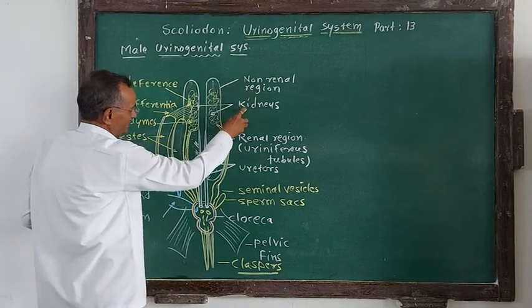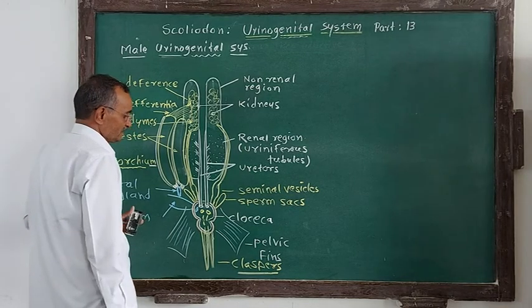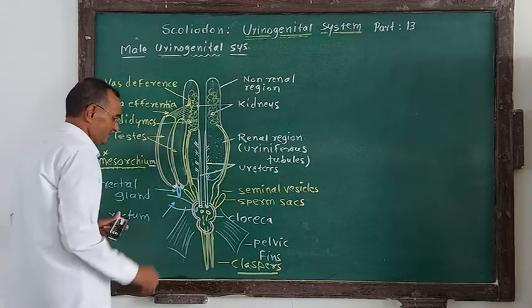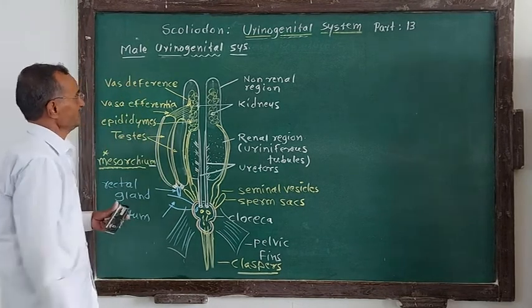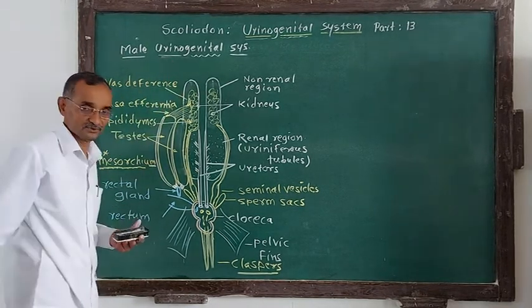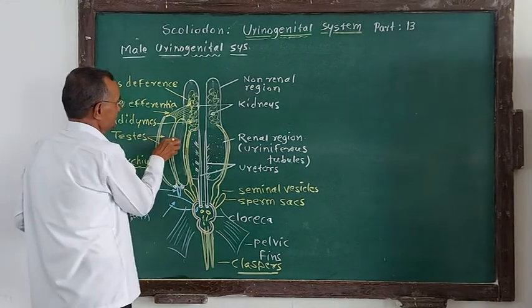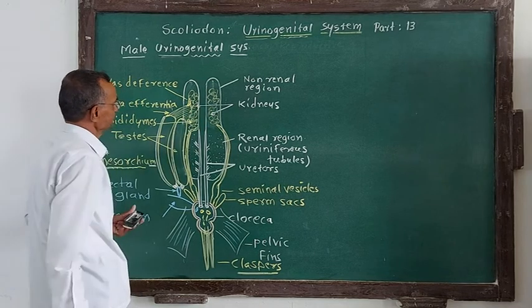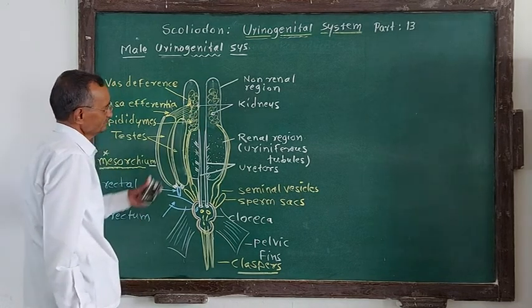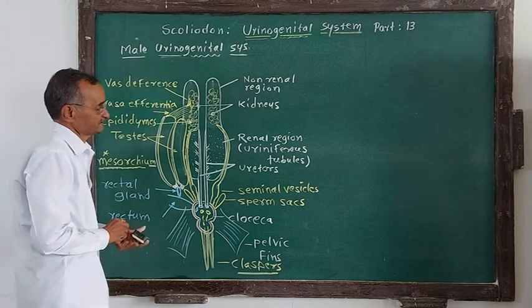Remember, in white color what we have labeled? Part of the excretory system. And in yellow color what we have labeled? Part of the male reproductive system. In this connection, this is the urinogenital system: urino and this is genital. They are associated as far as the epididymis is considered, and therefore studied under the common heading urinogenital system.